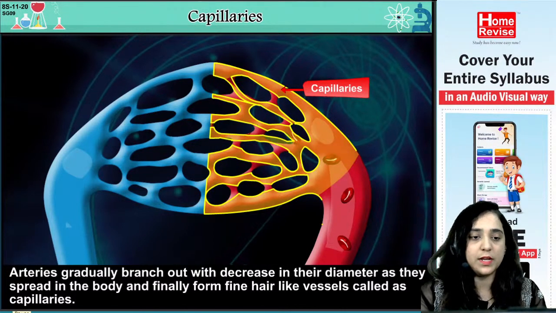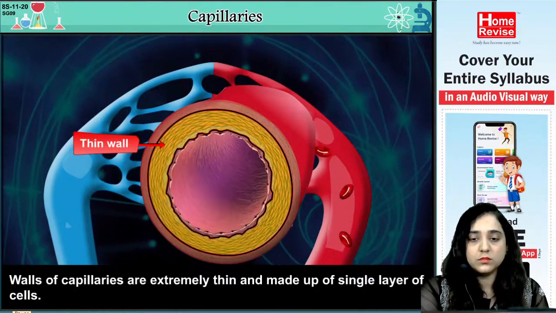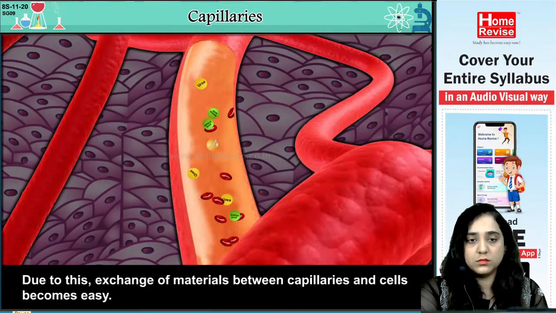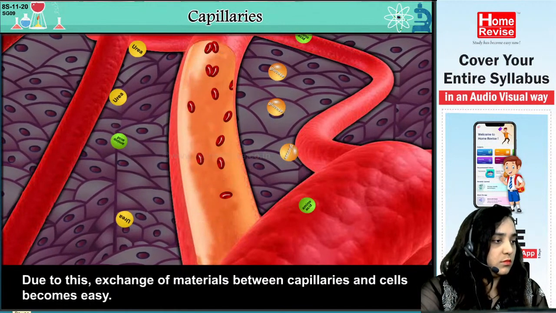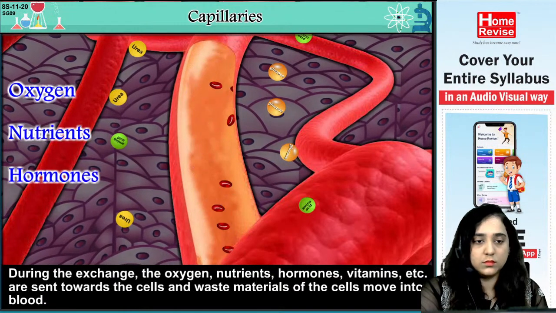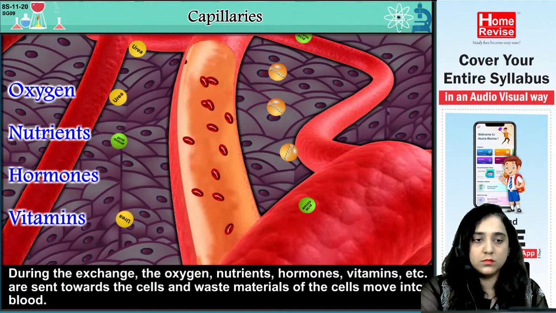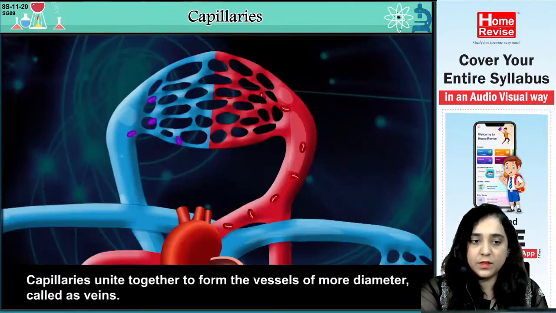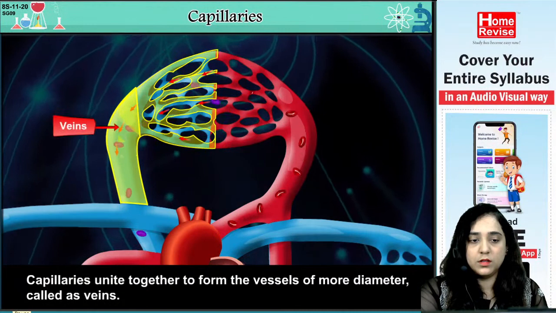Okay, yes, please pay attention. Walls of capillaries are extremely thin and made up of a single layer of cells. Due to this, exchange of materials between capillaries and cells becomes easy. During the exchange, the oxygen, nutrients, hormones, vitamins, etc. are sent towards the cells and waste materials of the cells move into the blood. Exactly.